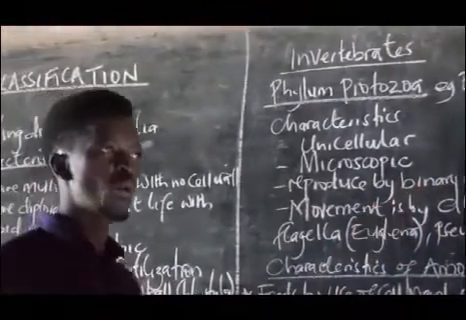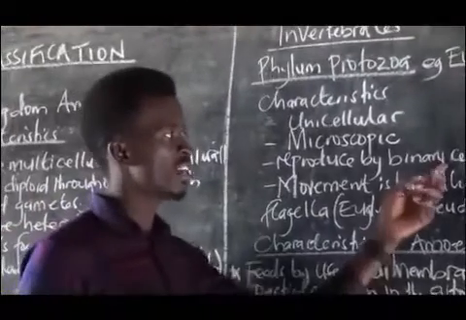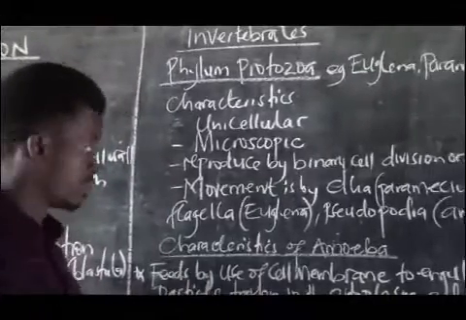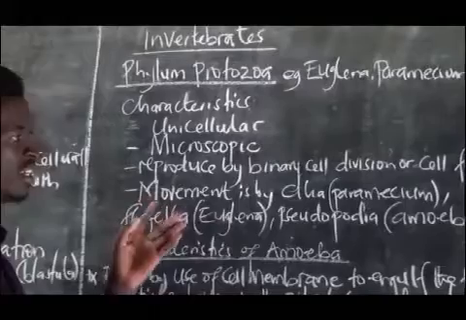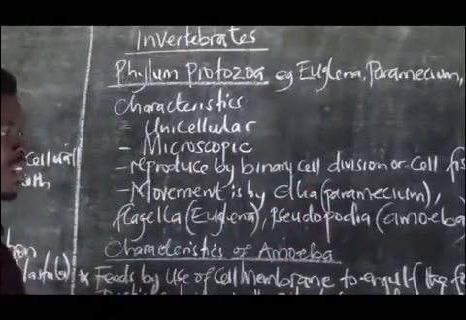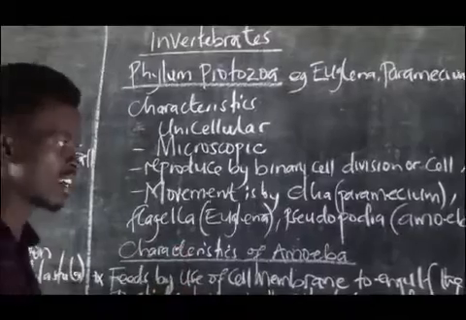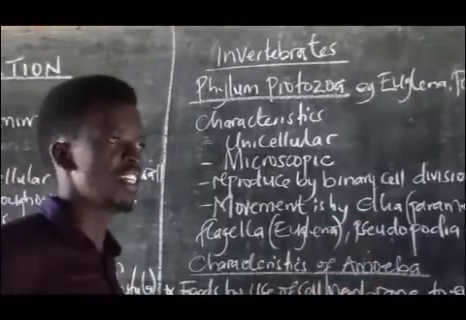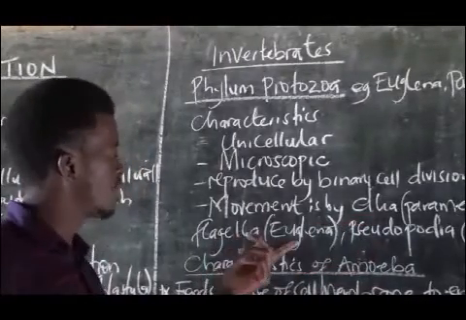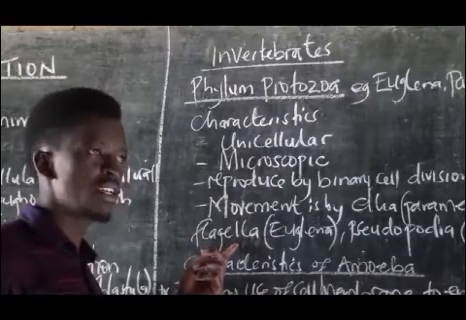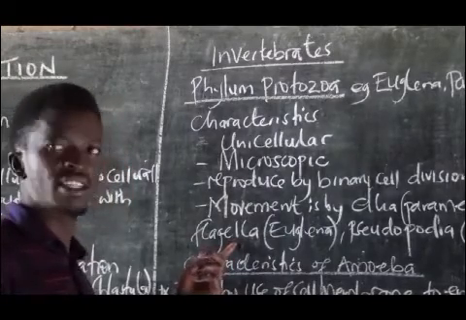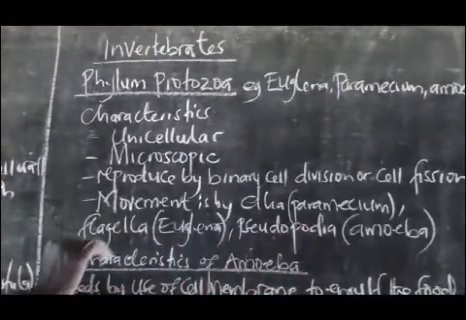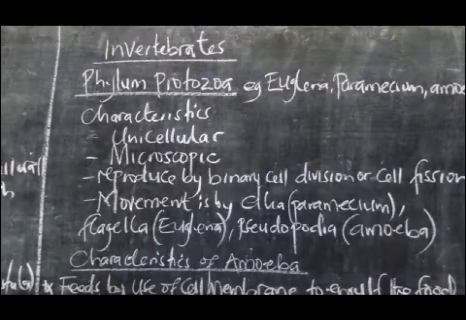Binary means two. So one cell dividing into two cells is called binary division, and then cell fission can be one cell dividing into more cells. Fission, okay? Then movement is in paramecium by cilia. The hairy structures that surround the paramecium are called cilia. They keep beating as they provide a swimming movement. And then euglena uses the flagella. That is just one tail-like organ that keeps flapping and the euglena moves forward. And then the amoeba uses the pseudopodia. These are projections formed from the cell membrane of the amoeba.